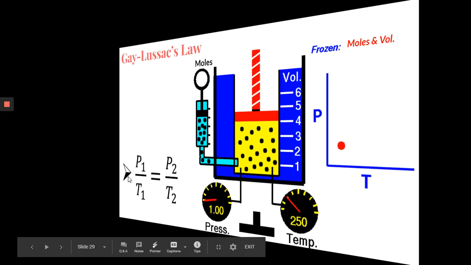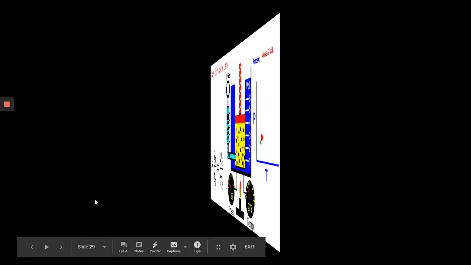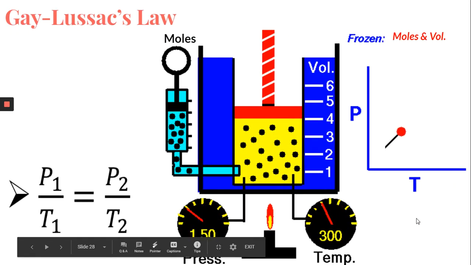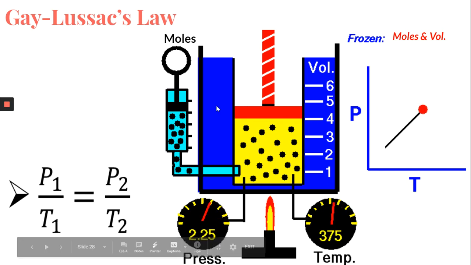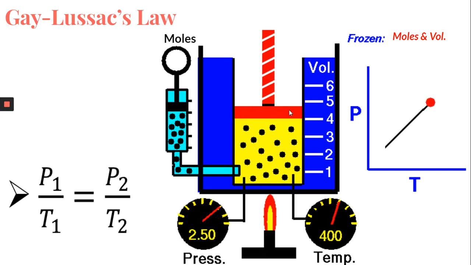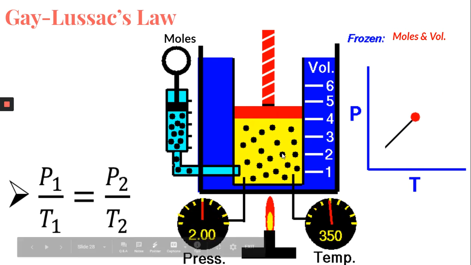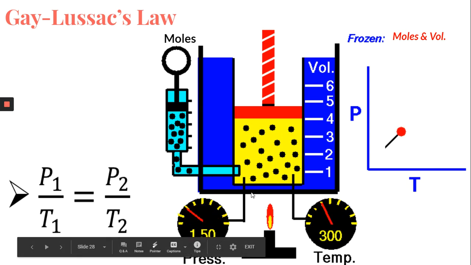So we can see that in this really great graph here, there's not a lot of moving parts, and that's because we have a rigid container. Notice that the volume of the piston chamber does not change, it stays constant. We're also not injecting any additional moles of gas. We're keeping it constant. I know that the particles aren't shown moving here, but you can see that as we increase the temperature, the pressure is also increasing.